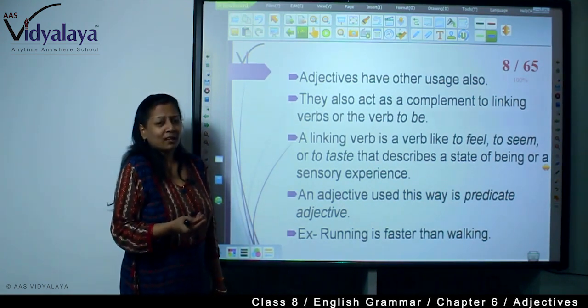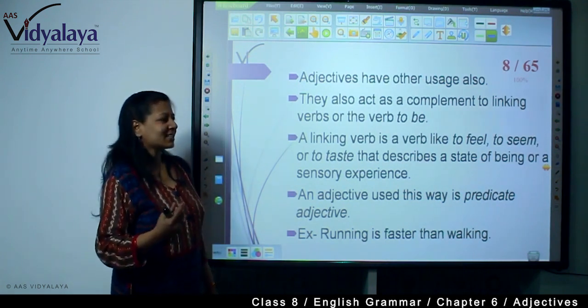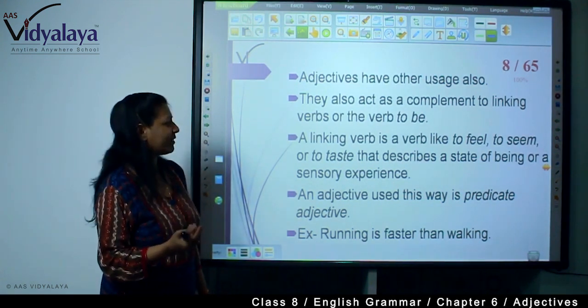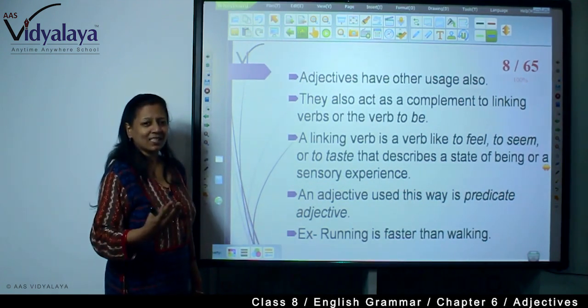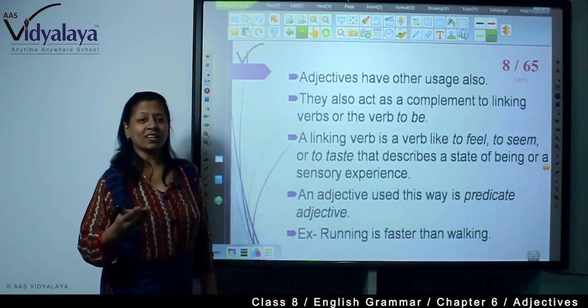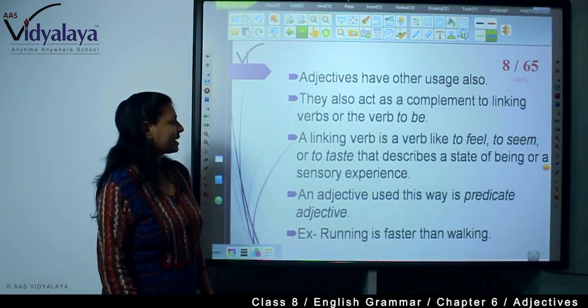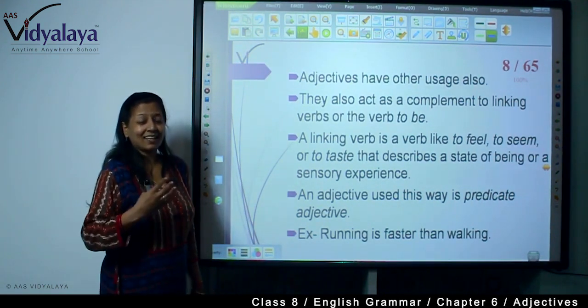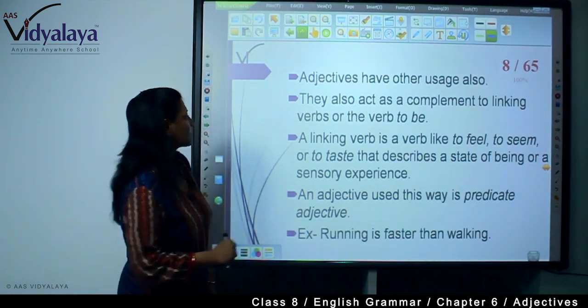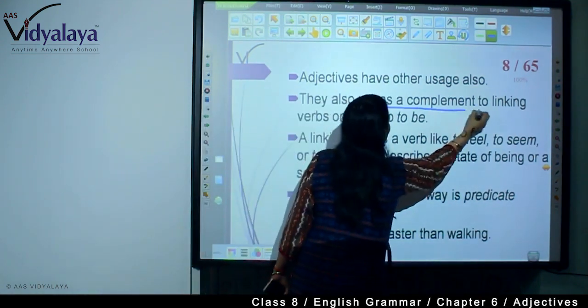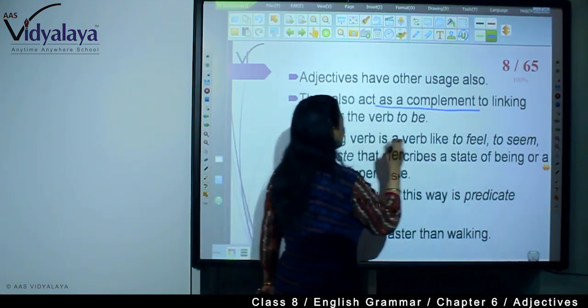It seems that he will come soon. It seems boring. It seems interesting. So interesting, boring. Or to taste. It tastes sour. It tastes good. So all these things are adjectives. So it acts as a complement to linking verbs.